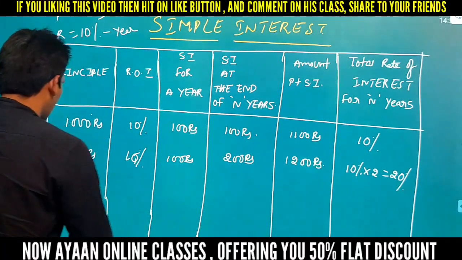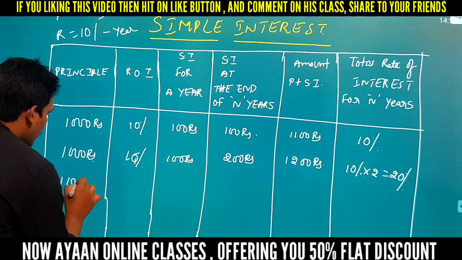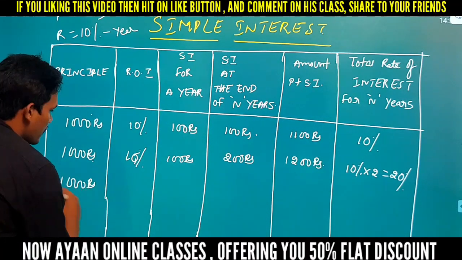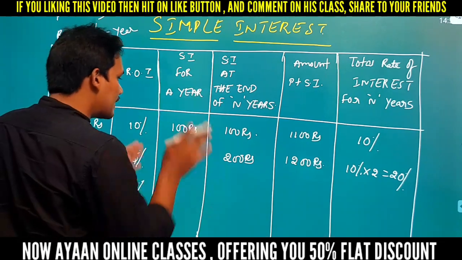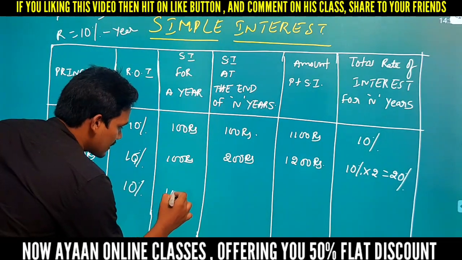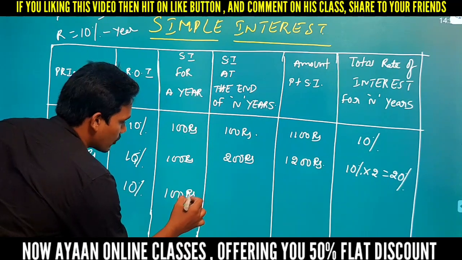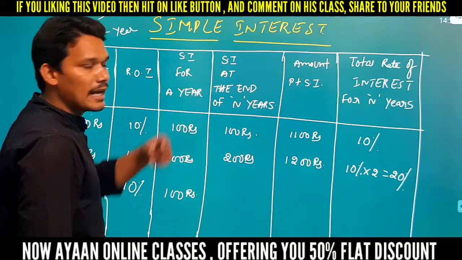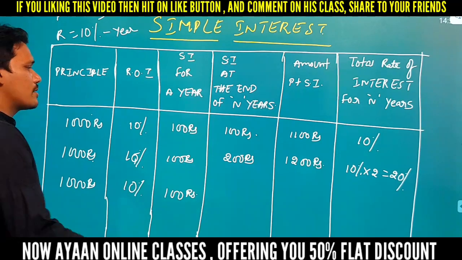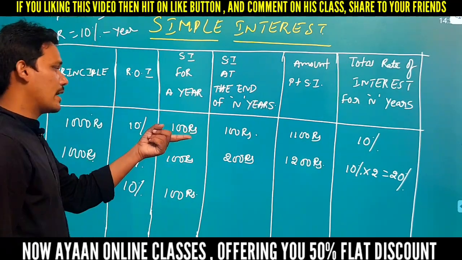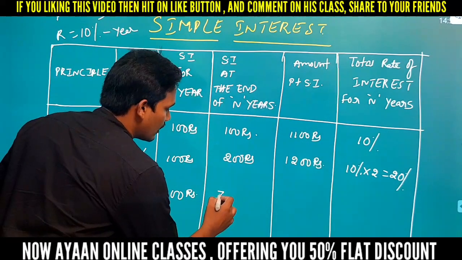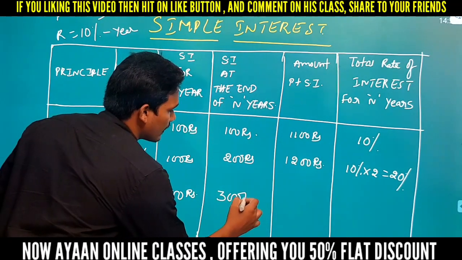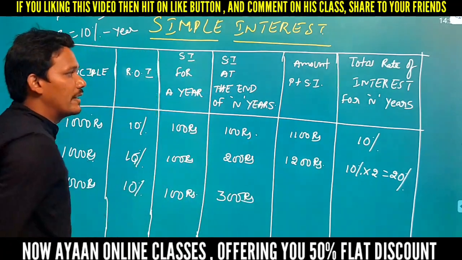Okay, now we'll go with the third year. So the third year principal is also the same, 1000 rupees, and the rate of interest is also the same, 10%. So in the third year also you will get the same interest, that is 100 rupees, right? So simple interest at the end of 3 years: first year 100, second year 100, third year 100. So total at the end of 3 years you are going to get 300 rupees interest, right?